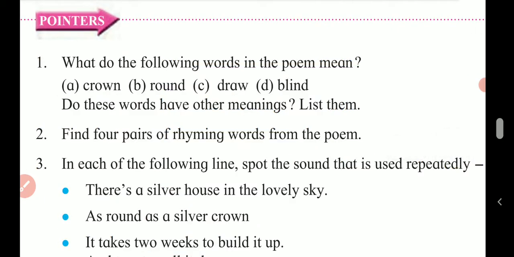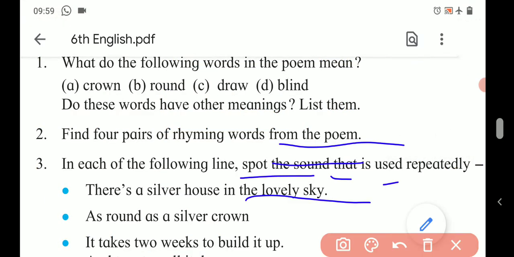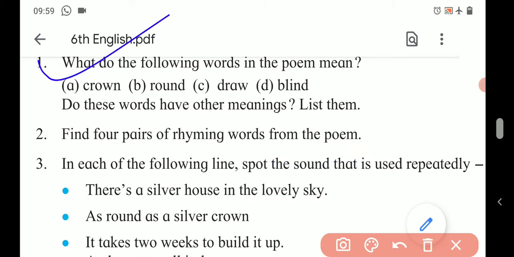Here we go with the first activity. What do the following words in the poem mean? These are the words used in the poem. So what is their meaning in the poem? That we have to see. Crown. It means a silver coin that was used in England in the past.